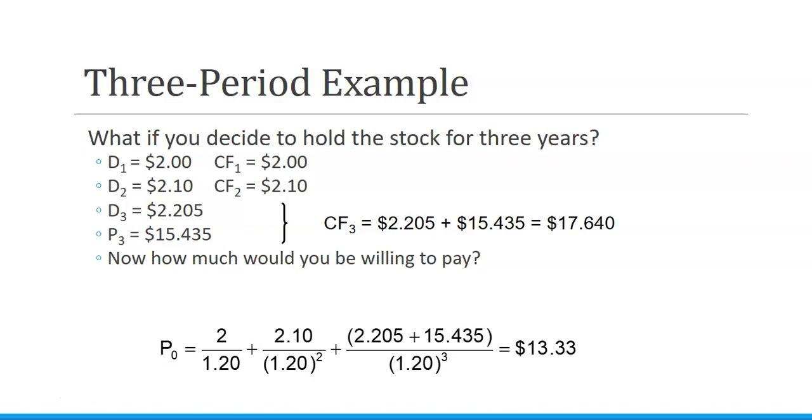So the future value of those cash flows is $17.64. So how much would we be willing to pay? And it's still $13.33. So the value of the stock is the present value of all of the future dividends and anything that we would get from selling it at the end. So that capital gain that we get from selling it at the end of its growth.